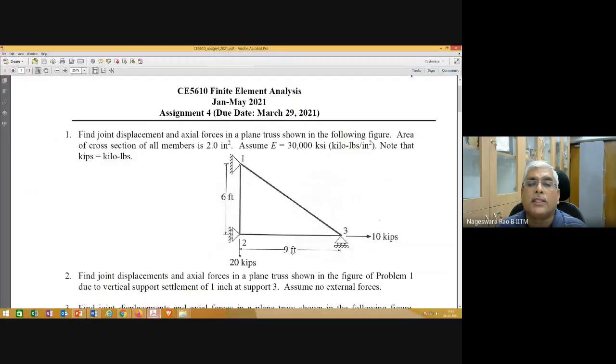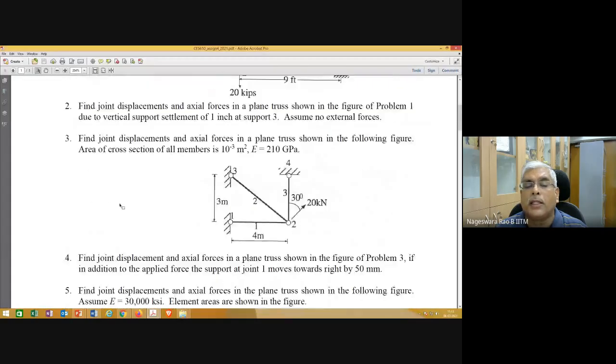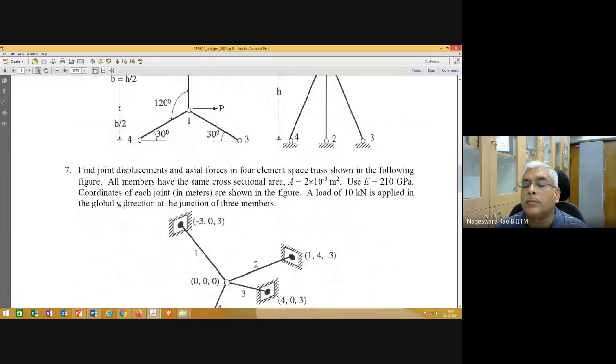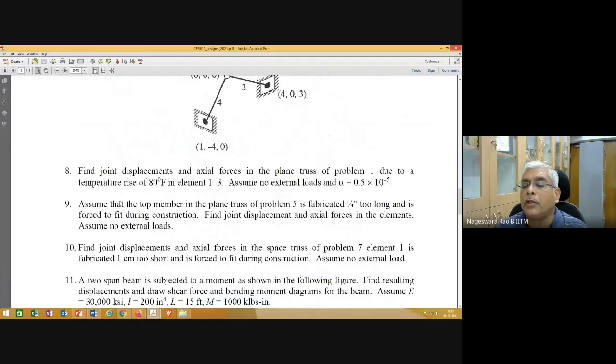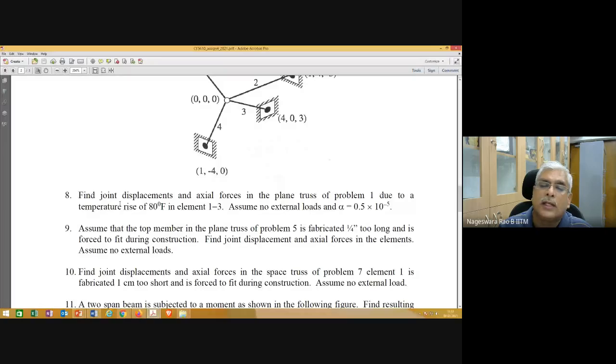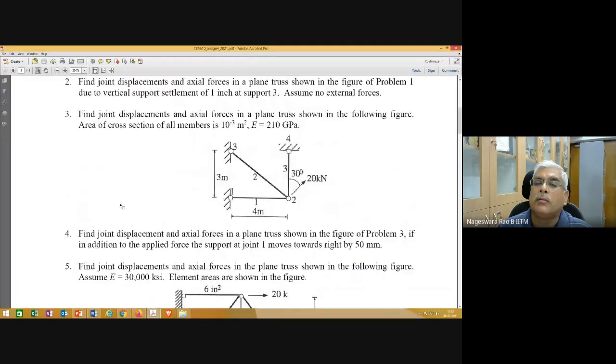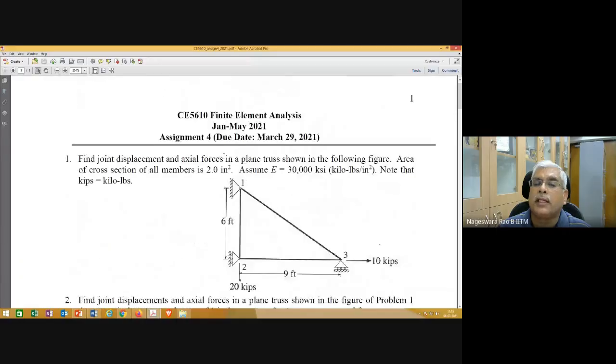And about the fourth assignment, problems 1 to 10 are all based on trusses, plane trusses as well as space trusses. So you should be able to solve them with whatever we discussed. Try to complete these 1 to 10 problems in assignment 4, or whether you are able to complete them or not, at least go through this before your quiz exam on Saturday.